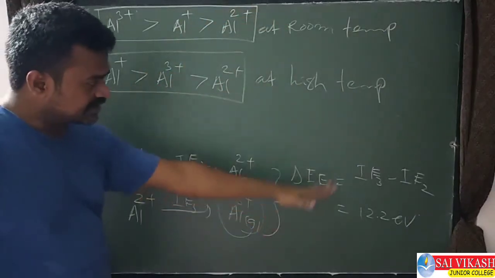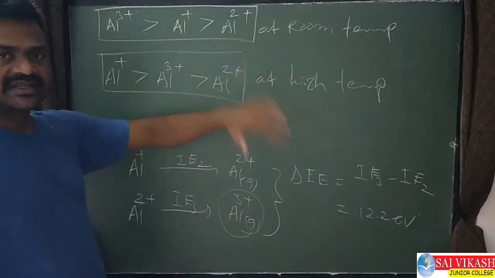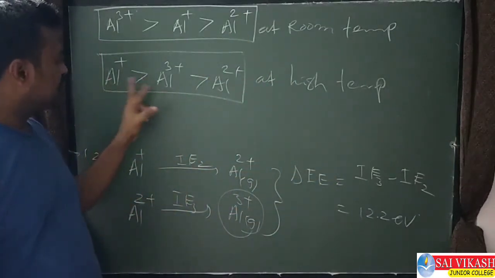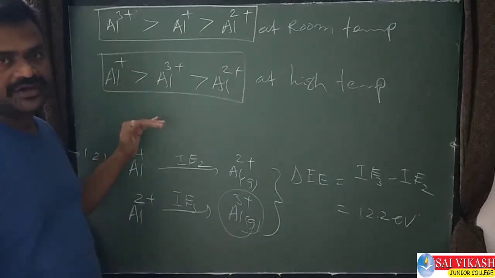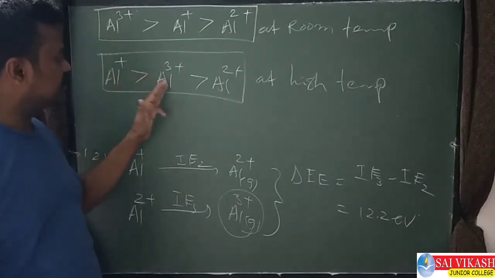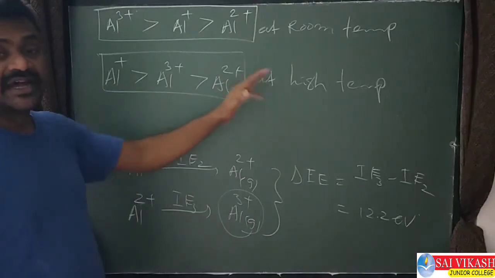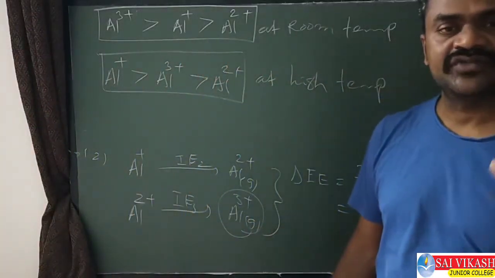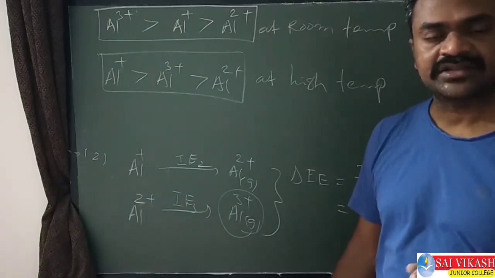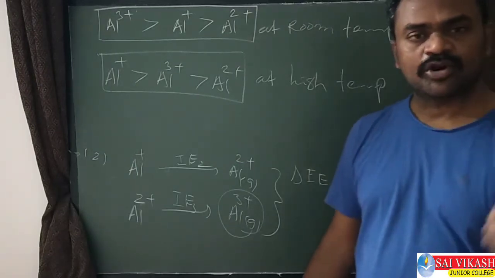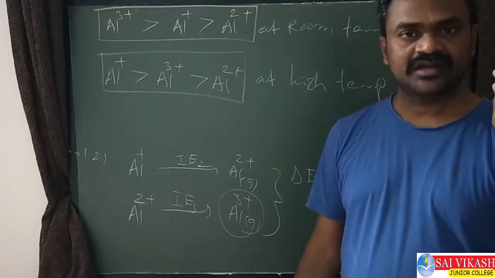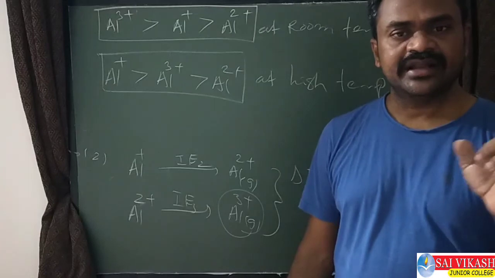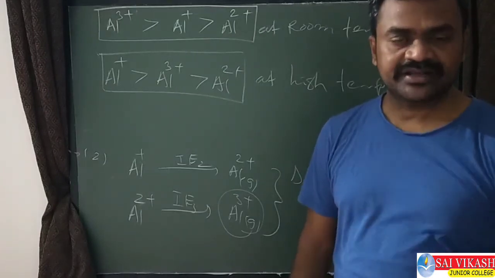The room temperature differences have come. When temperature increases, these differences also may change. Then the order will be totally inverted. So Al+ only more stable than 3+ than 2+ at high temperatures. So like that, determination of stable oxidation state we can explain based on ionization enthalpy values. That's all. The problems based on the ionization enthalpies and periodic classification is completely over. Next class I'll start chemical bonding. Thank you.